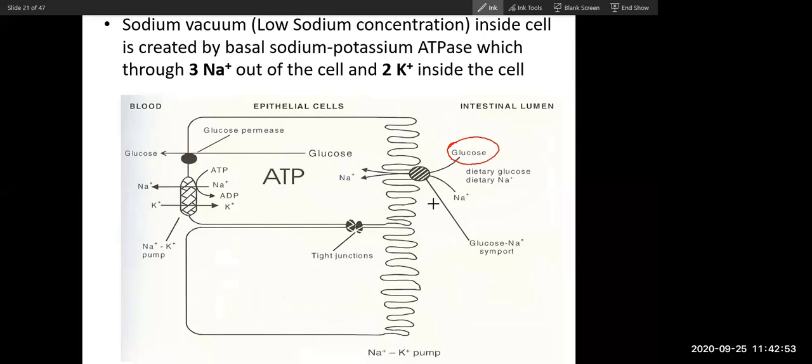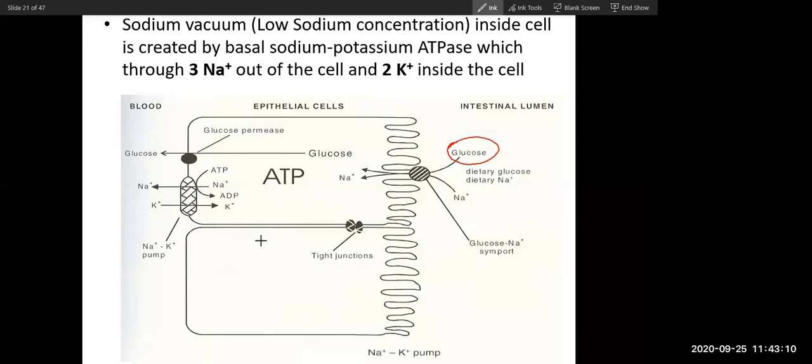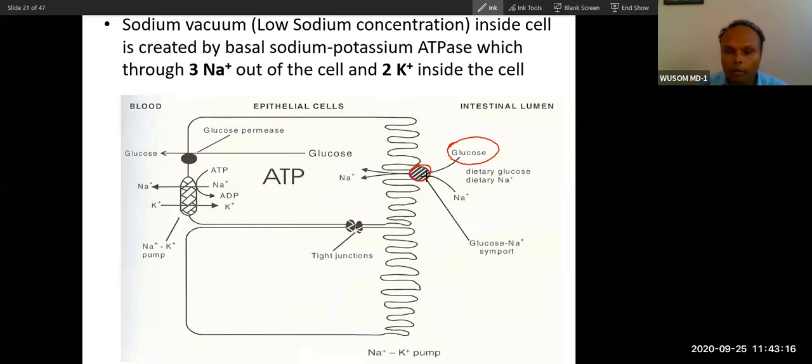I'm talking about diffusion. Glucose will not be transported through diffusion. Glucose is transported into the enterocyte in the intestine through active transport from lower concentration to higher concentration. Right, but they still need a protein to transport them through the membrane. Whenever we talk about active transport, it is always done by a protein. Passive transport is of two types. One is simple passive, which does not require protein, but facilitated diffusion again requires protein.